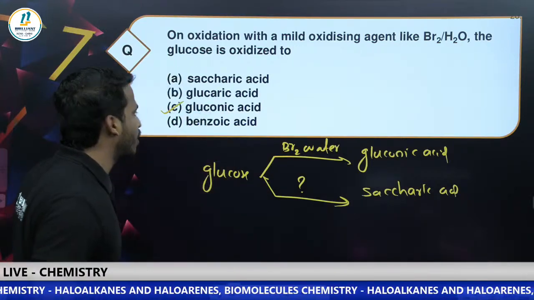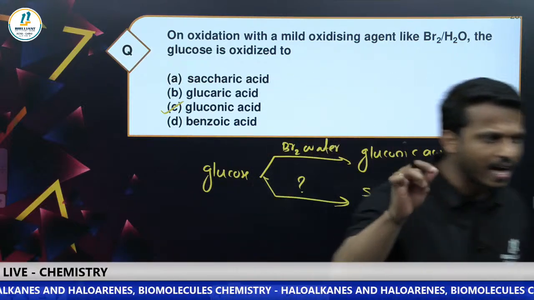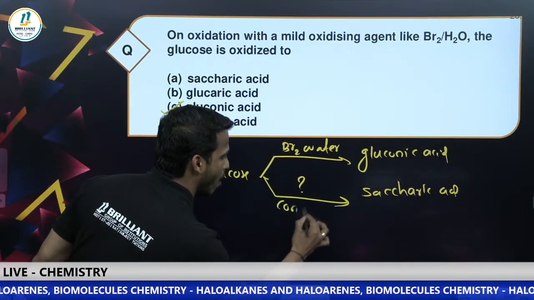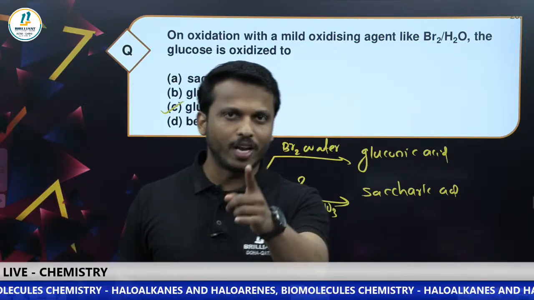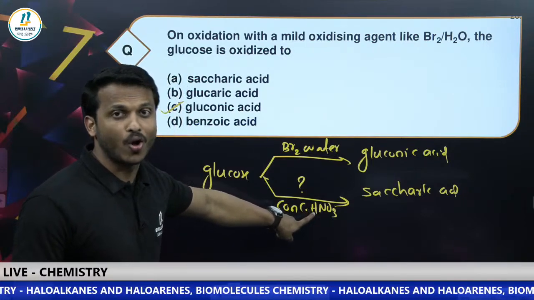So here the answer is option C, no doubt, gluconic acid. But which one gives saccharic acid? Very good, that is concentrated HNO3. It's a mild oxidation and a strong oxidation.